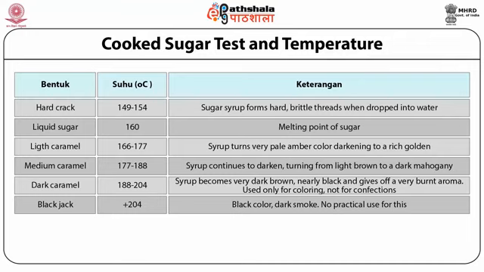After boiling further, the sugar starts browning and caramelizing. So the last stage is the brown liquid or caramel stage. It comes around 160 up to 182 degrees Celsius. The concentration of sugar is 100%. The syrup is more transparent and changes its color, ranging from light golden brown to dark amber. This stage is used for making caramels, brittles, etc.